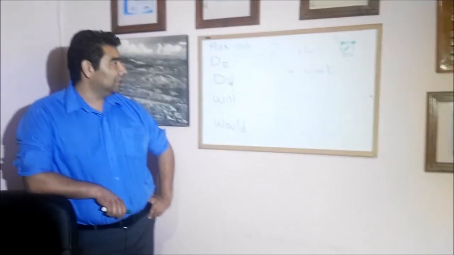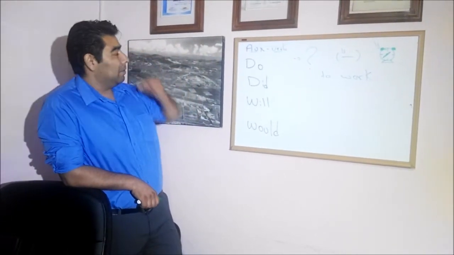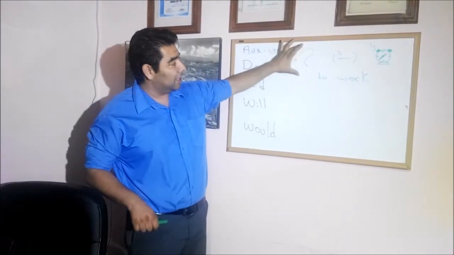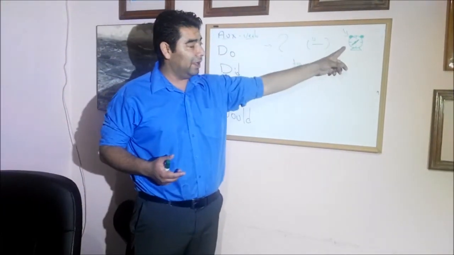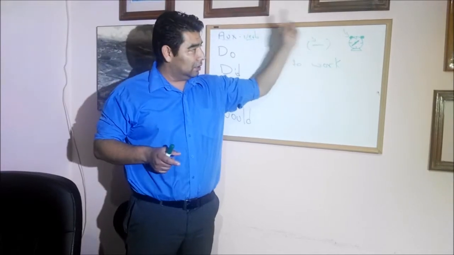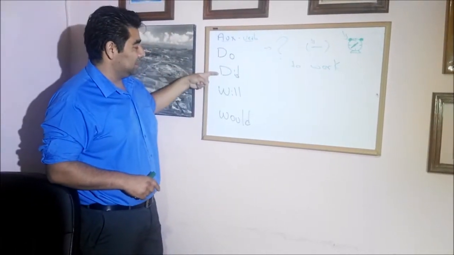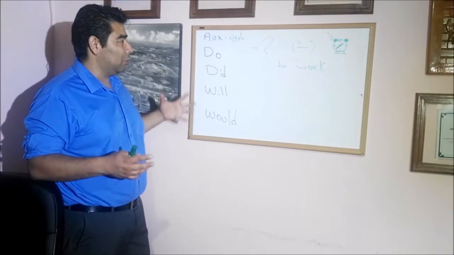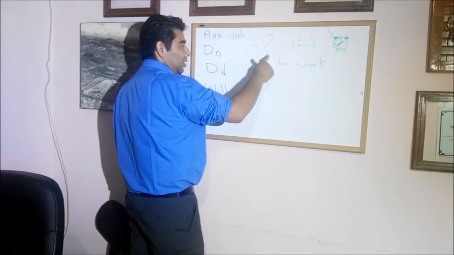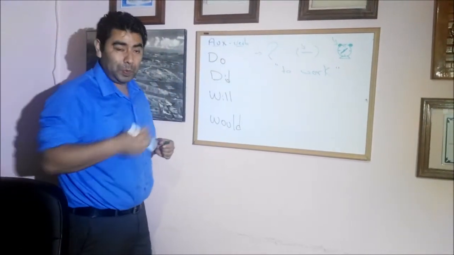Okay guys, so I was telling you about the function and use of auxiliary verbs, and I was telling you that we have 3 functions: making questions, making negatives, and the most important is that I can get the tense, el tiempo, if it is present, if it is the past, if it is in future, or if it is imaginary. Okay, so today we're going to cover this. Imagine today we're going to work with this example, with the verb to work, okay?